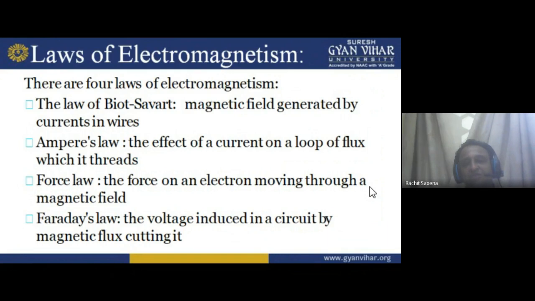So Biot-Savart is the basic law, the first law which told us that we can create a magnetic field with the help of an electrical field. That is why it is called electromagnetism, a combination of electrical field plus magnetic field.